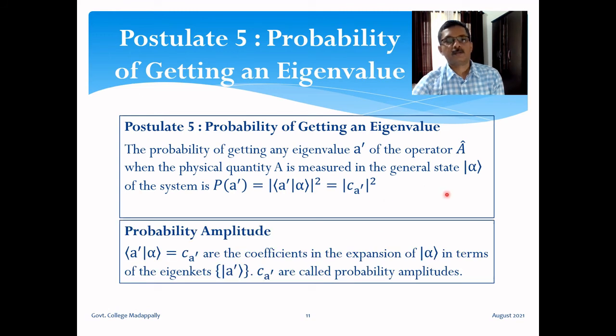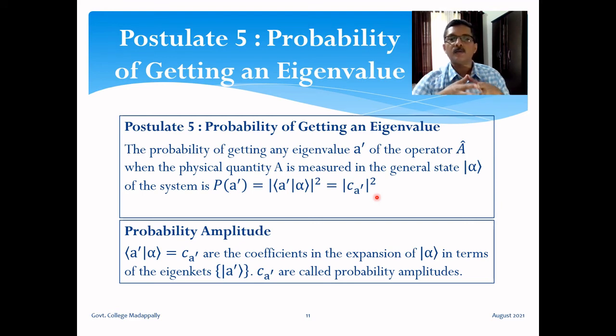Okay, so these are the expansion coefficients, and Ca prime is called the probability amplitude. The modulus square of Ca prime, that is |Ca prime|², gives the probability. Then simply Ca prime is called the probability amplitude. The square of the probability amplitude gives the probability, and Ca prime, the expansion coefficients, are also called probability amplitude. Okay, so this is a postulate.